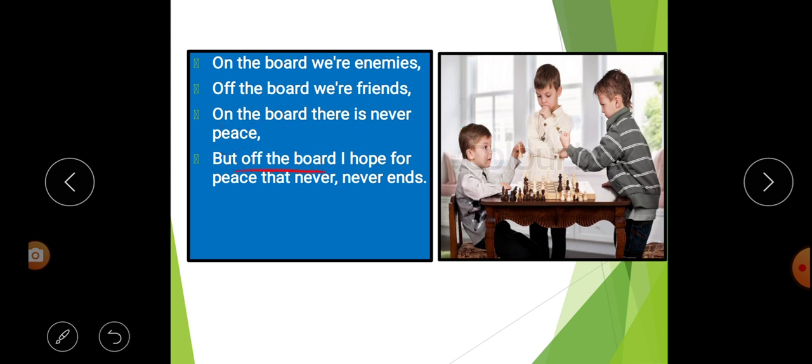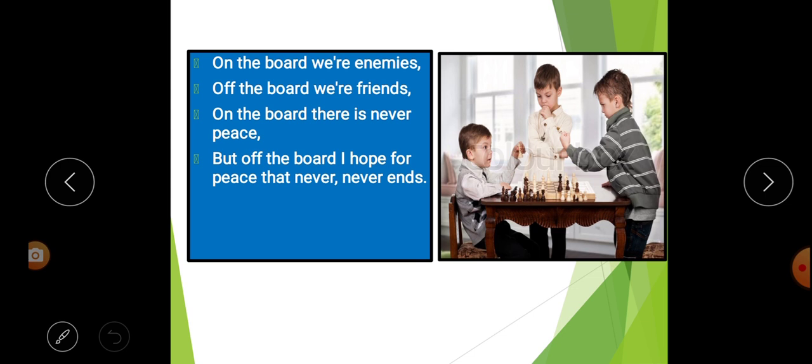But off the board, I hope for peace that never ends. While they are not playing, the poet says the peace he hopes for never ends. That means he gets that much peace because both of them are either family members or friends.